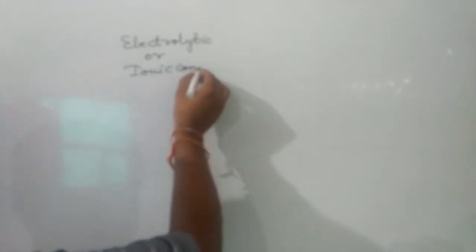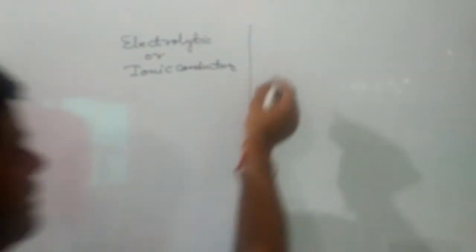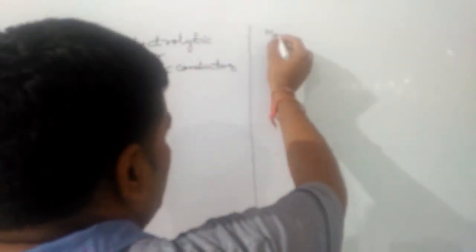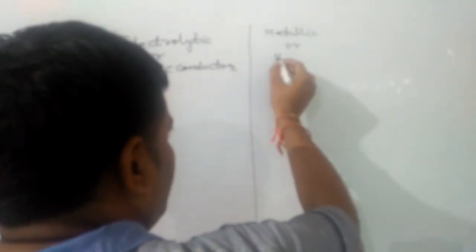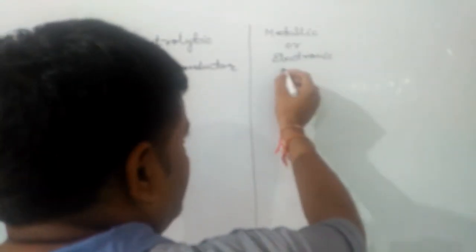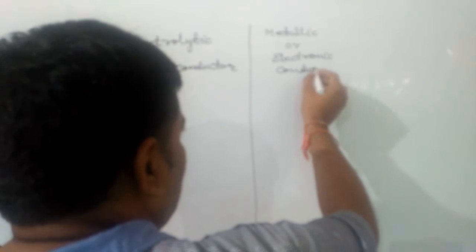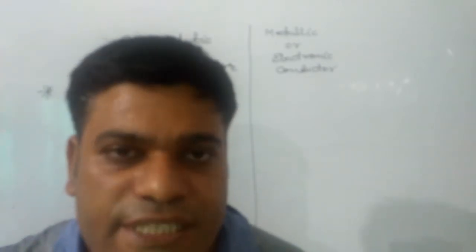Electrolytic or ionic conductors. While on the other side, we can write down the metallic or electronic conductor. The basic difference between these is that electrolytic conductors are bad conductors in solid state but good conductors in molten or aqueous state, while metallic conductors are good conductors in solid state.